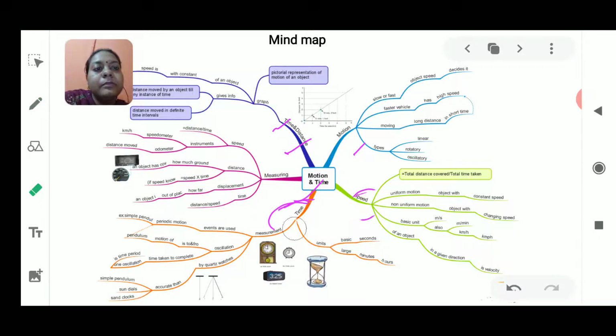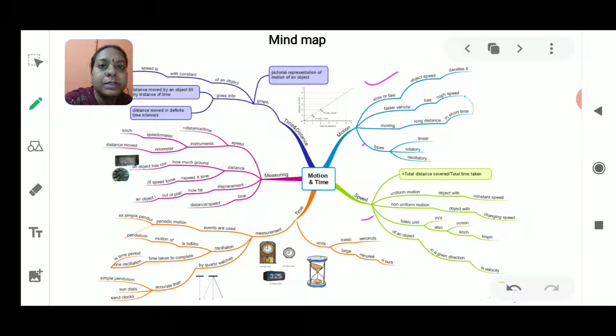Okay, next we will also see the graphs which are related to motion. I mean the distance-time graph, the speed-distance graph, so many different types of graphs are there. And that could also be helpful in finding out the types of motion by using the lines, like the straight line graph. Next we will see about the measurement of speed, how it is going to be done.